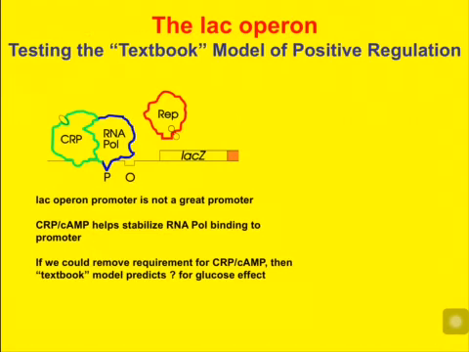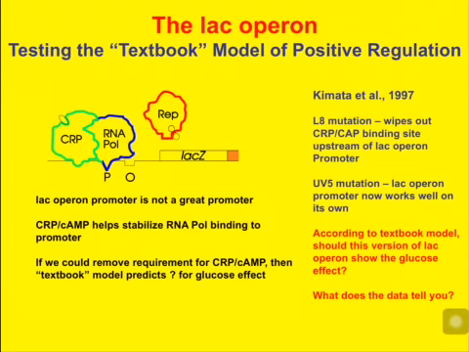First, they made use of a mutation previously known as the L8 mutation, which wiped out the CRP binding site just upstream of RNA polymerase. So CRP can no longer bind there, and therefore no longer help RNA polymerase. But they joined that with a second mutation called the UV5 mutation, which is a mutation in the lac Operon promoter, such that now this promoter works well on its own, and it doesn't need help from CRP for RNA polymerase to bind stably and transcribe. So, in this case, CRP one, cannot help, and two, it doesn't need to help.